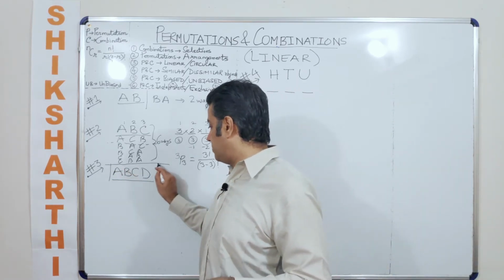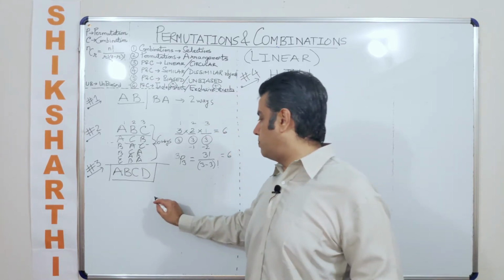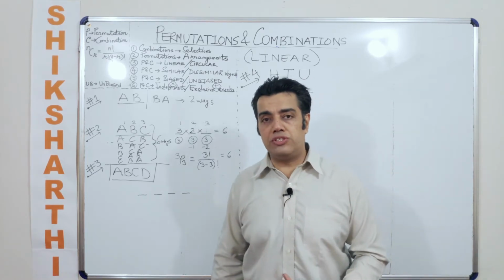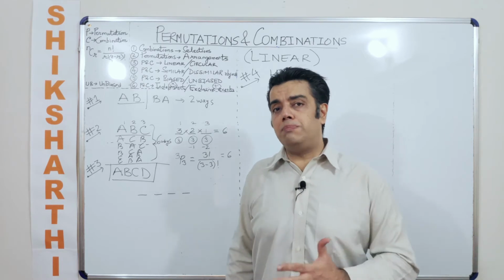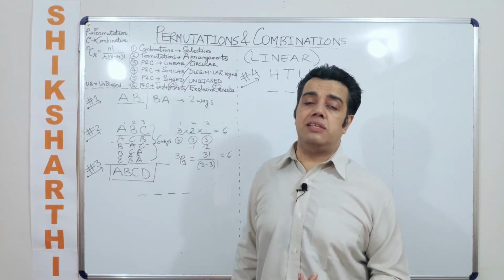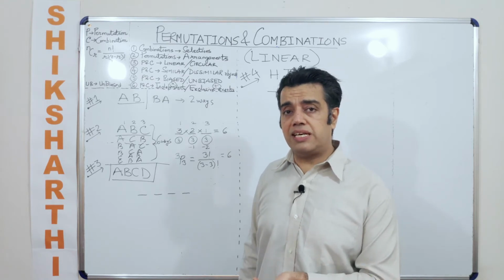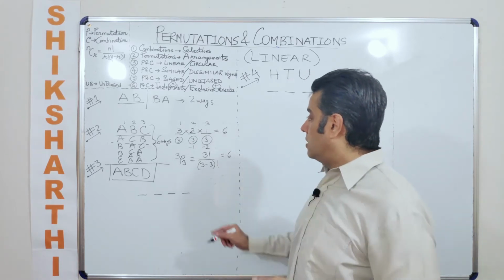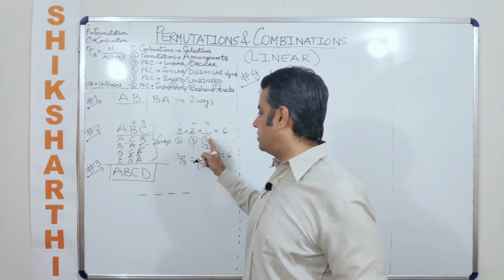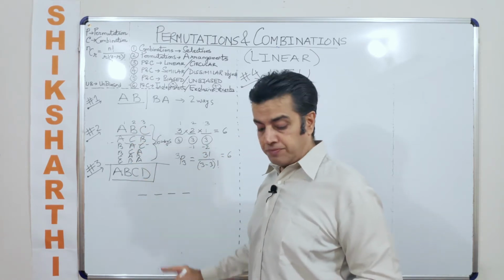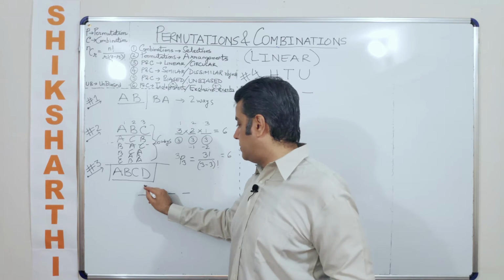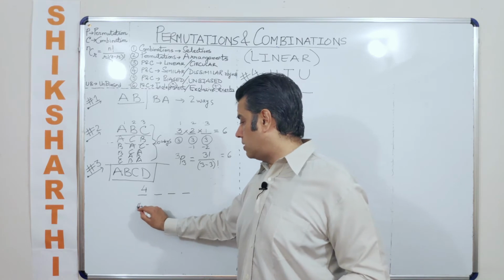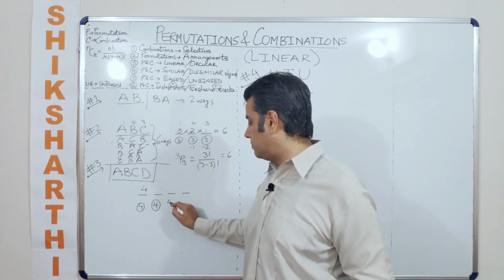So let us say there are 4 people, A, B, C, D, and they are supposed to occupy 4 places. As of now, you would see that I am taking a question wherein as many people, those many places. But you can even have a case like you have only 2 seats or only 3 seats and the number of people to occupy those seats is greater. Okay, so applying the more mature approach here, though I can use this approach also, the first place can be occupied by any 4 of them. Now one place is already filled up, and the total number of people available are 4 for each place.